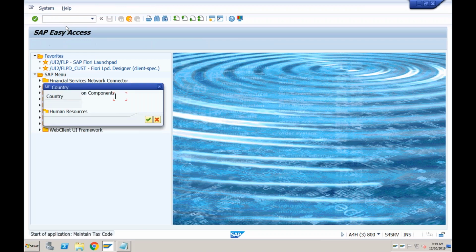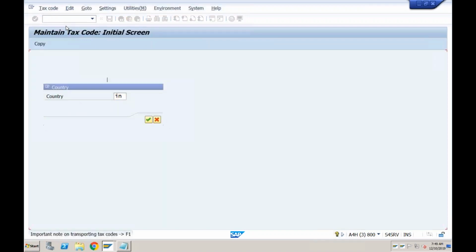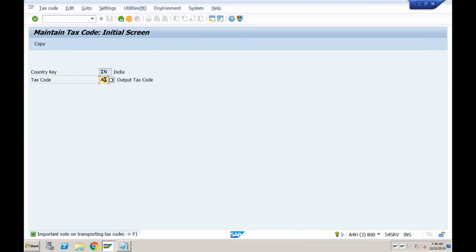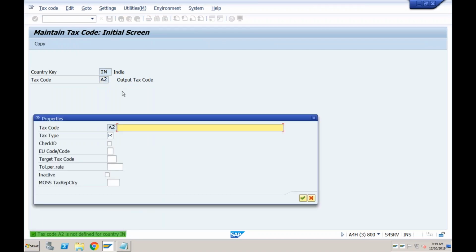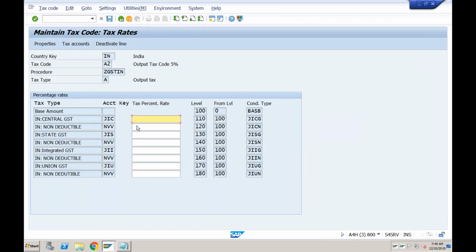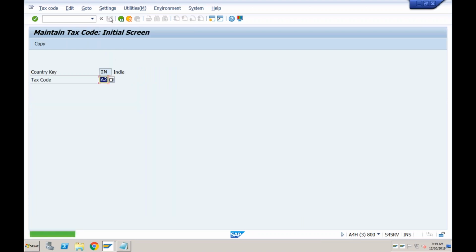Let's go to FTXP. Okay, so country IN. Let's say I will create another tax code which is A2 for output. Okay, this is output tax code 5%, just for example, and this is IGST. Okay, and output tax, so A. So in this one, instead of specifying JIC or JIS, I can just enter the value here as 5%. Okay, so complete 5% is IGST.